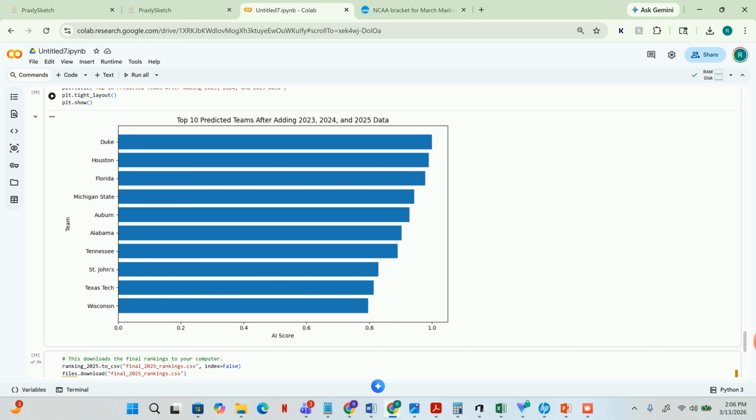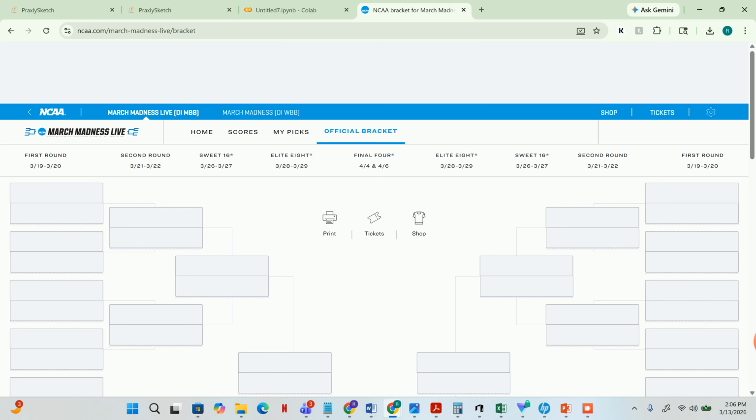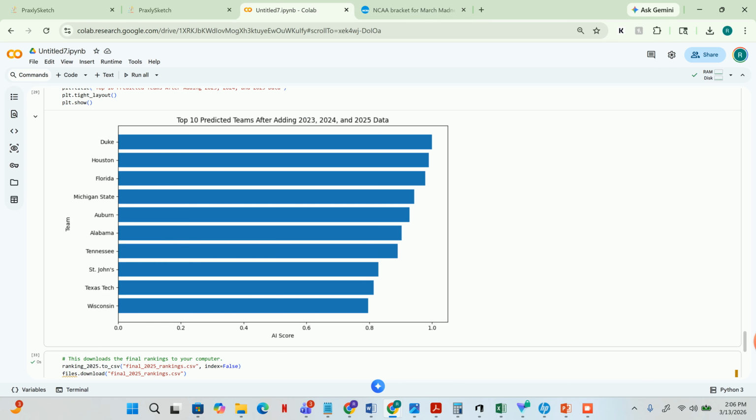Now, what are we going to be using this data for? We're going to have the students fill out their March Madness bracket, using the tables to guide them and see how the bracket will look. Now, this is the most important thing about this. It makes it fun. Using the AI prompts, you will ask the system to analyze the dataset and identify patterns between team performance and winning probabilities.